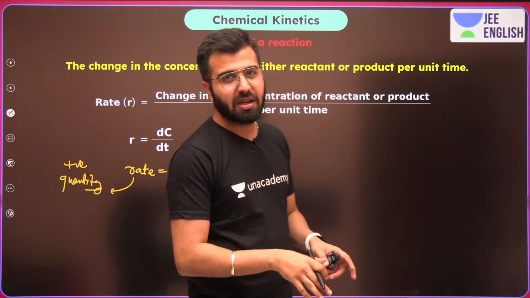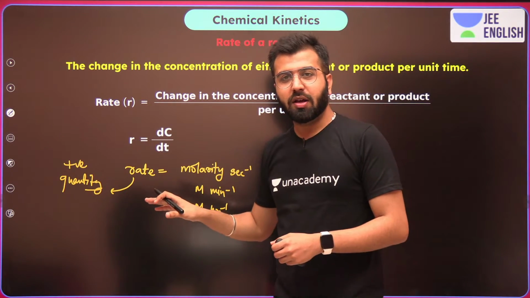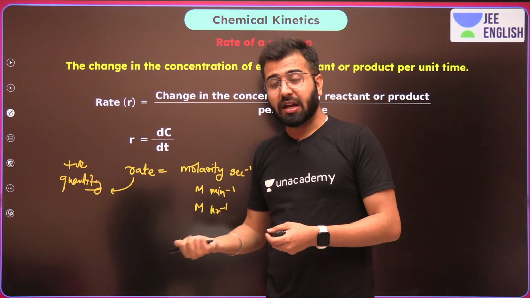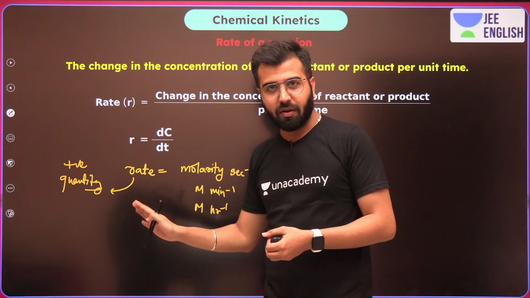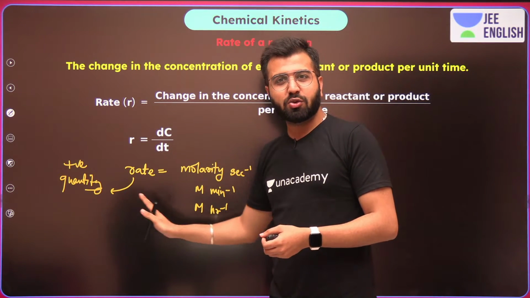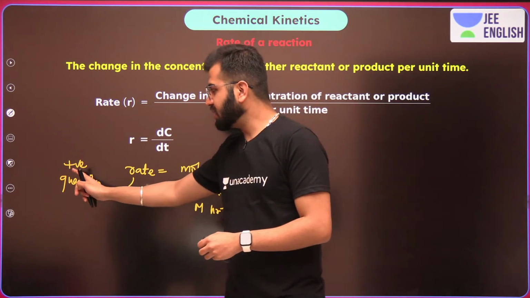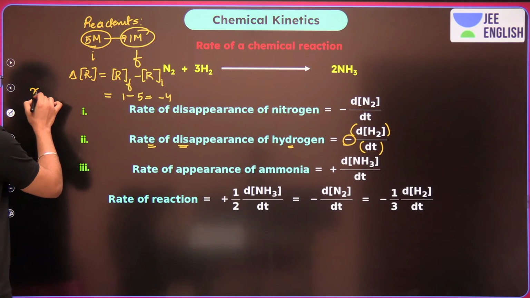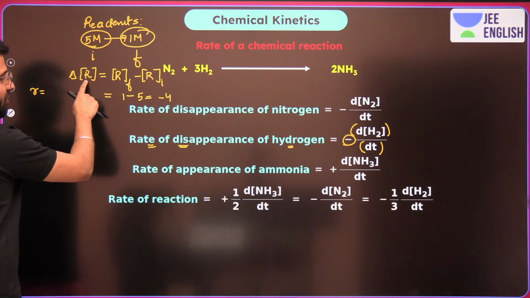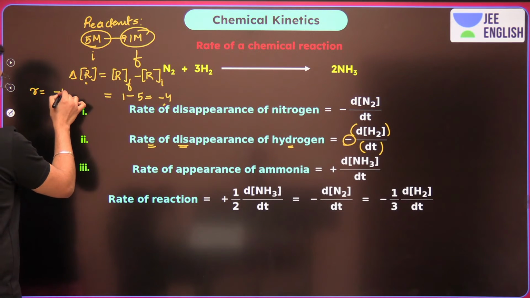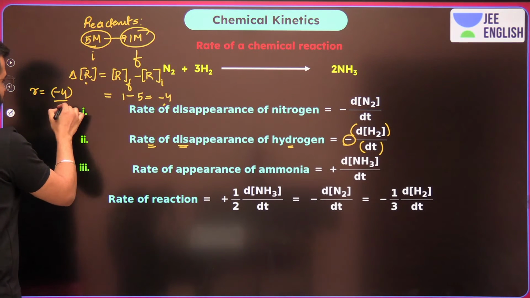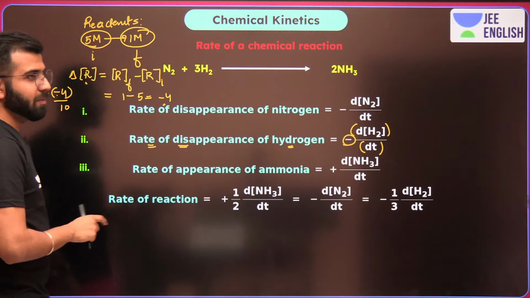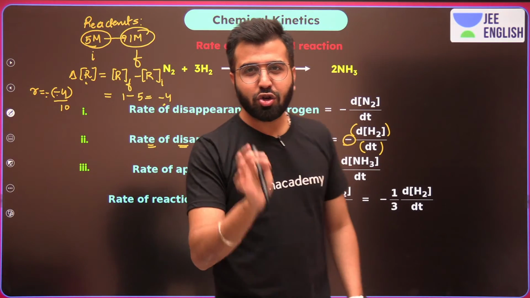It's like speed. You can only talk about the value. You can never talk about the minus. We can never talk about the direction here by looking at just the number. So negative rate is something we are not going to talk about. If we want a positive value, then what will happen? Now guys, pay attention. Over here, if I have to calculate rate, it is going to be the change in concentration of reactant, which is minus 4, upon, let's say it took 10 minutes, but you should multiply it by minus, because minus into minus will become plus, and the value of rate should be positive.